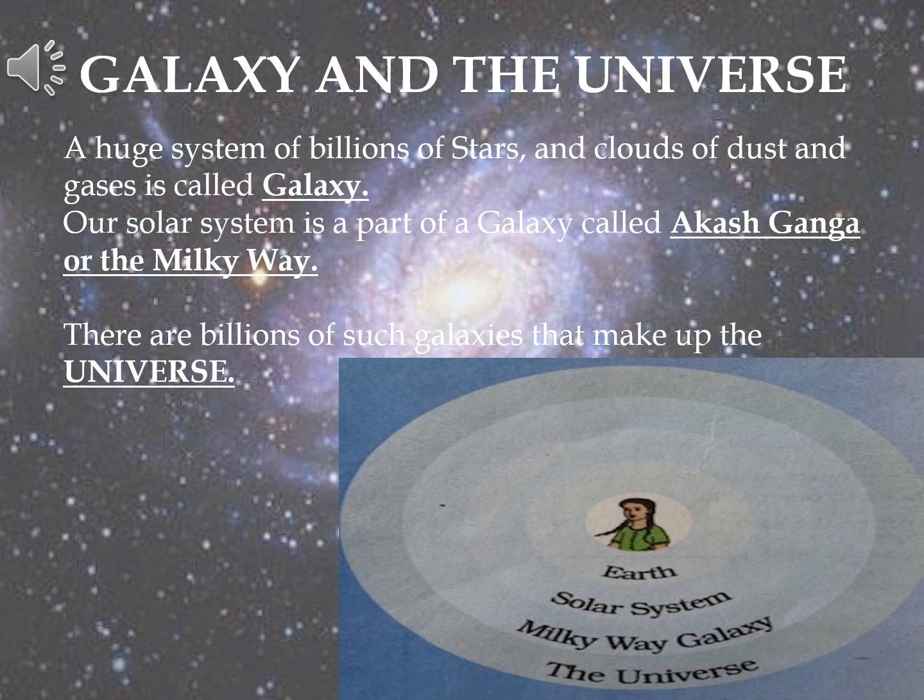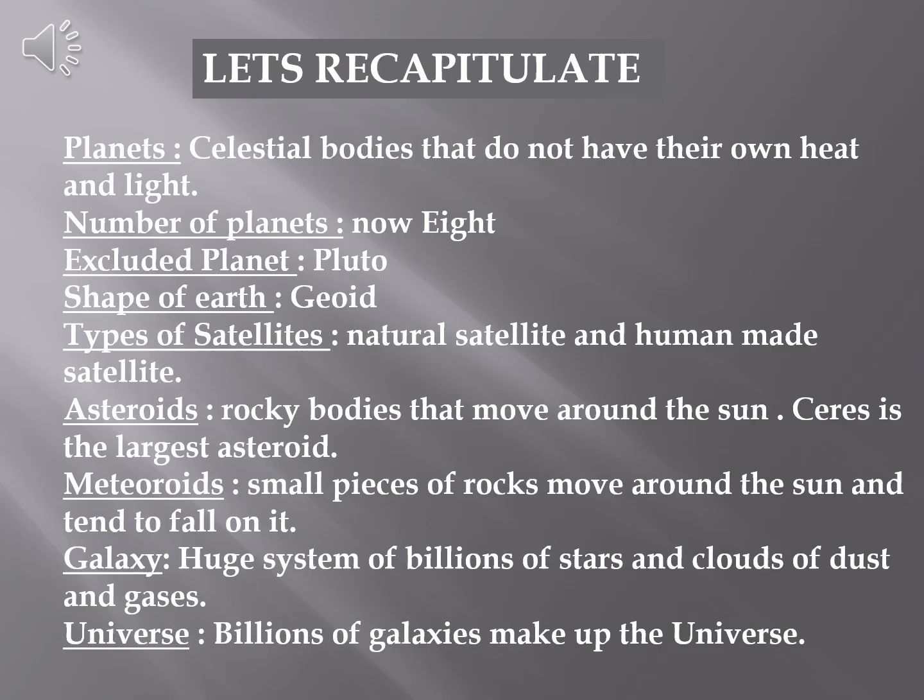In the solar system, we have many such planets. That solar system is a part of the Milky Way galaxy, and like the Milky Way, we have billions of such galaxies that make up the universe. So it is very difficult to imagine how big the universe is.